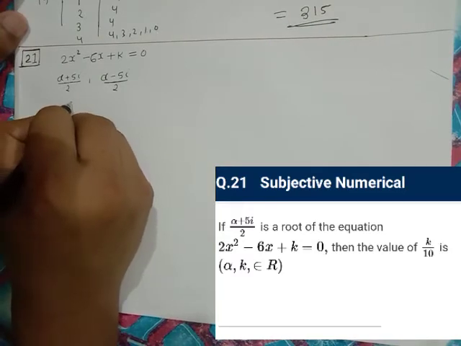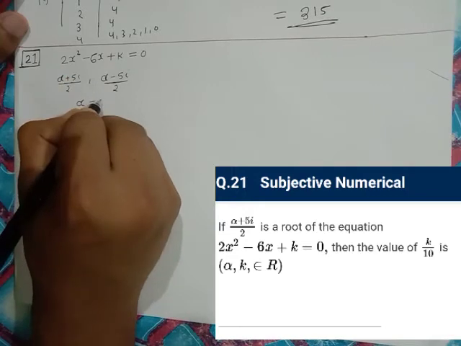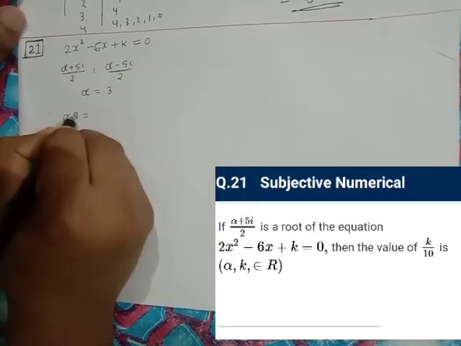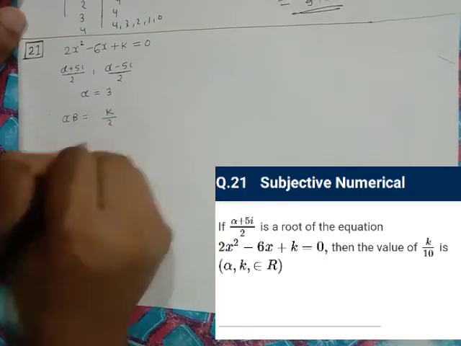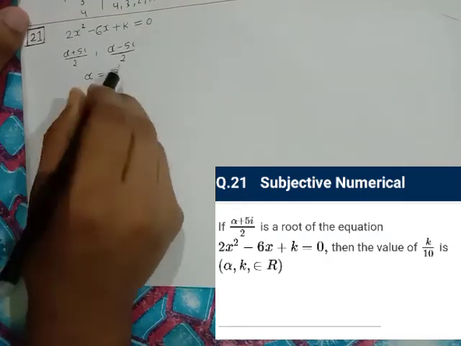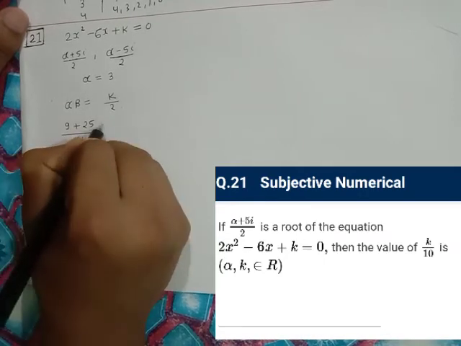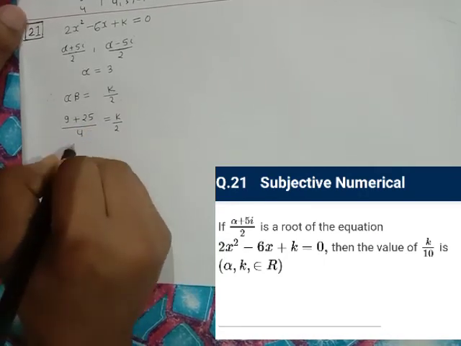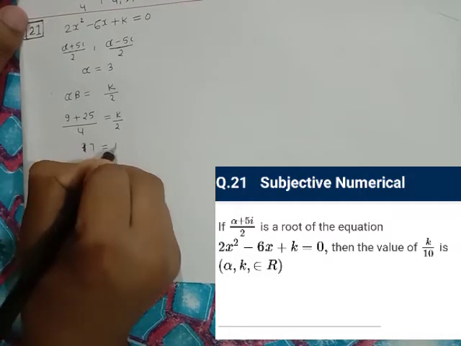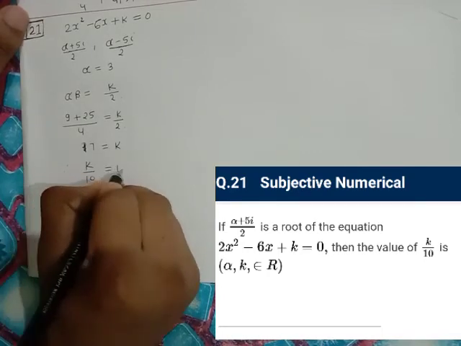The sum of roots will be minus b by a, that is 3. Therefore the product of roots will be k by 2, which is equal to 3 minus i pi into 3 plus i pi, that gives us 9 plus 25 upon 4, which is equal to k by 2. This is 34 by 4, or 17. So k is equal to 17. Therefore k by 10 is equal to 1.7. This is the answer.